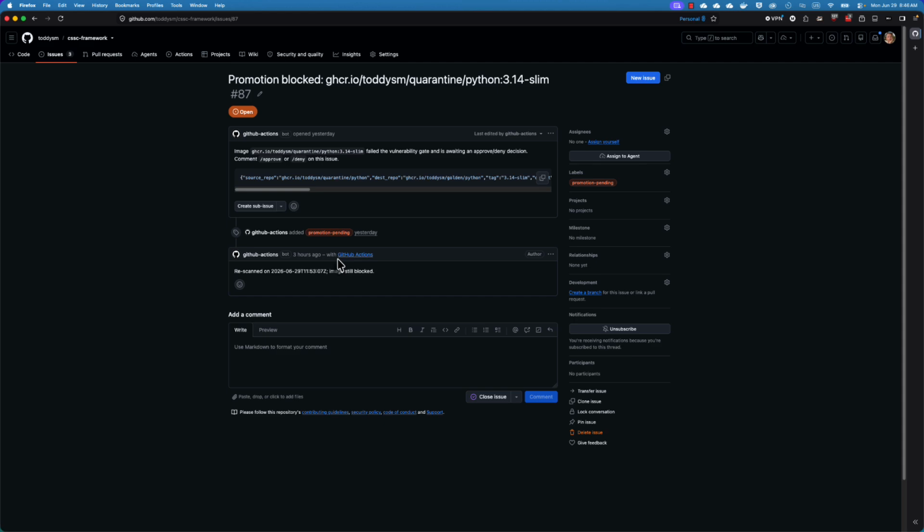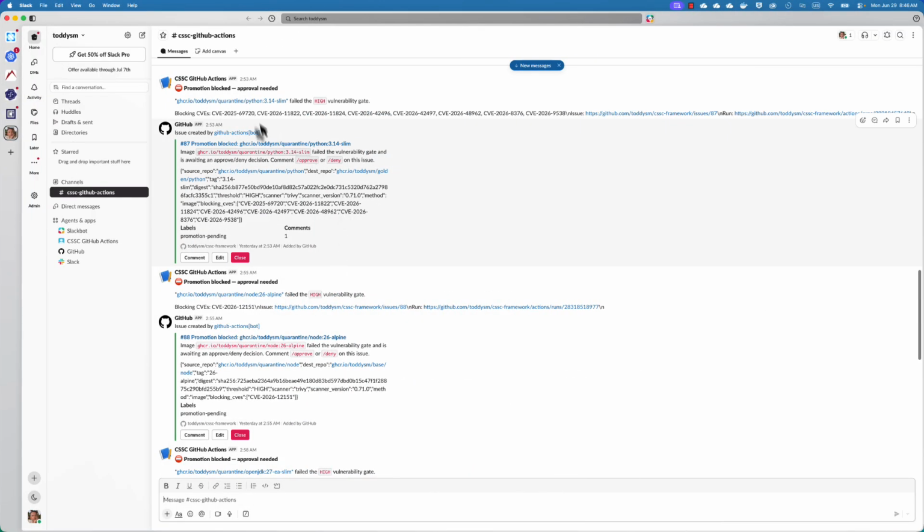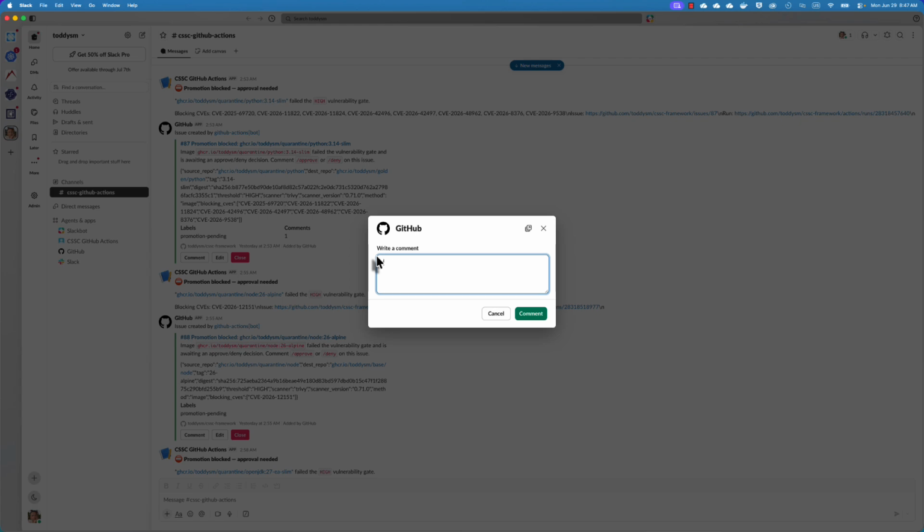In addition to that, the action also creates a notification. Slack is configured to get notifications about the issue. That particular issue gets notified in my Slack channel. What I can do here is I can comment on the issue and just say /approve.